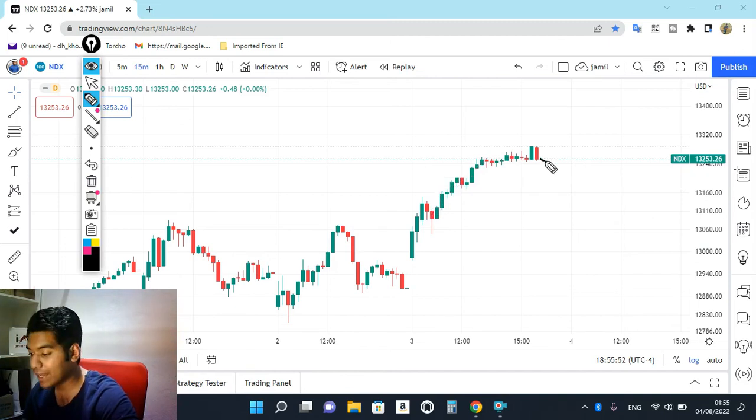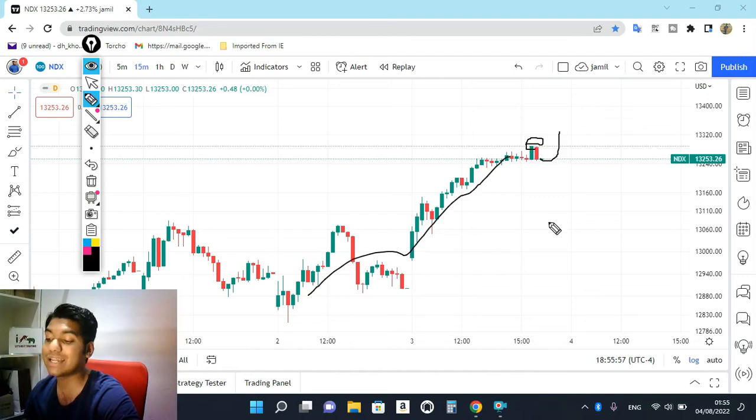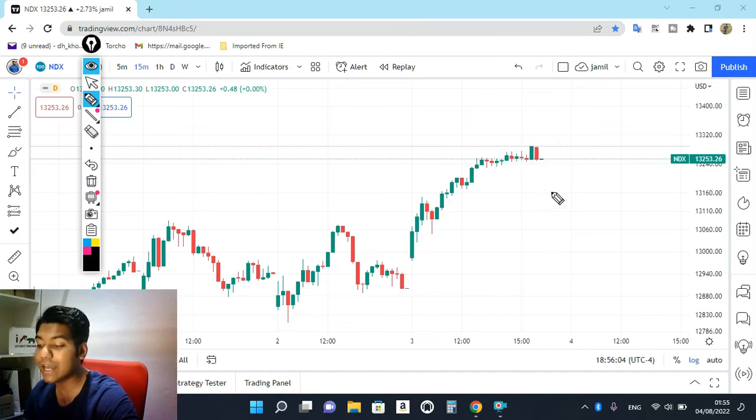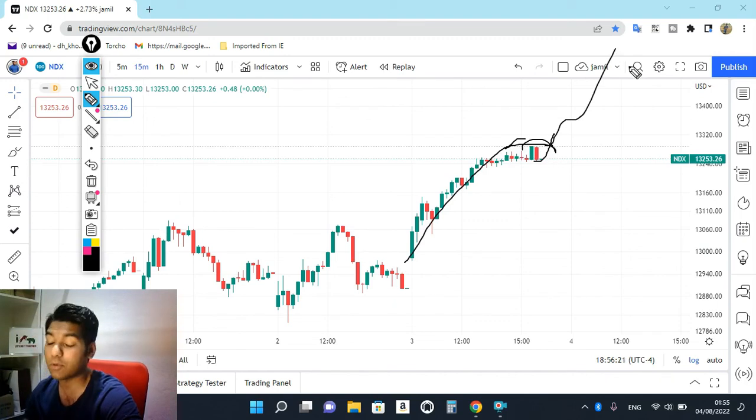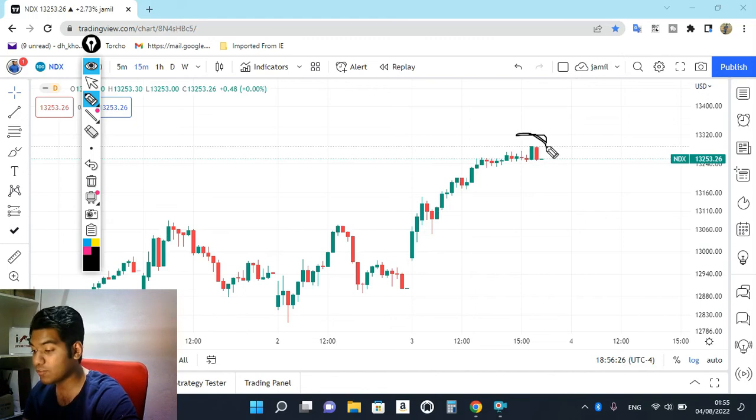Suppose after opening flat, as soon as we break the swing, we have to plan, because the market is completely in an uptrend. It doesn't make any sense to keep expecting why the market is retracing, or why it is not coming for selling. Instead of doing that, we can continuously follow the trend. So after opening flat, as soon as we break the high, immediately we are going to plan for buying. But remember, after a 350 point move on the upside, another 300 points tomorrow is not going to be possible. But yes, we can plan with half quantity. This is the place where we have to plan with half quantity.